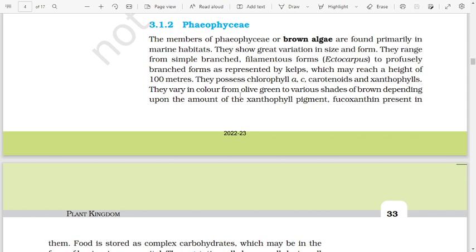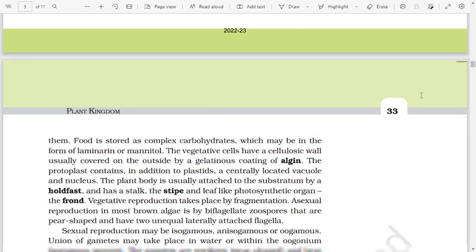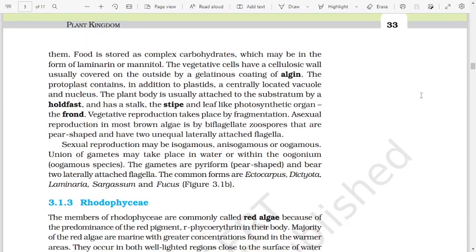They vary in color from olive green to various shades of brown depending upon the amount of the xanthophyll pigment, fucoxanthin, present in them. Food is stored as complex carbohydrates, which may be in the form of laminarin or mannitol. The vegetative cell have a cellulosic wall, usually covered on the outside by a gelatinous coating of algin. The protoplast contains, in addition to plastid, a centrally located vacuole and nucleus.